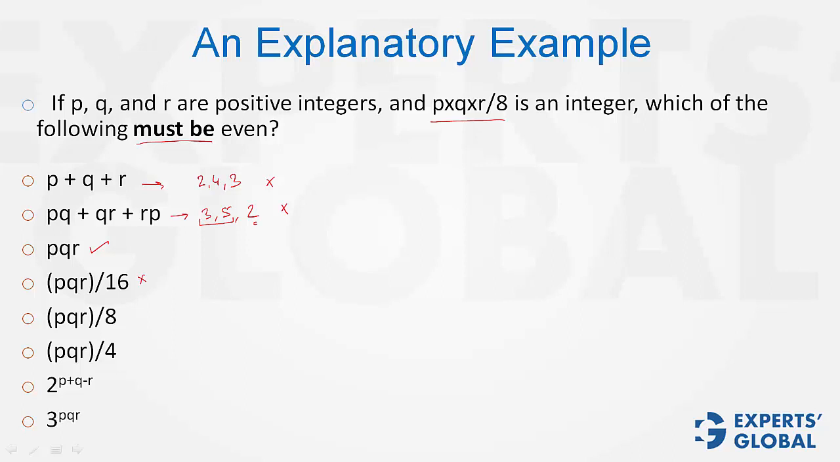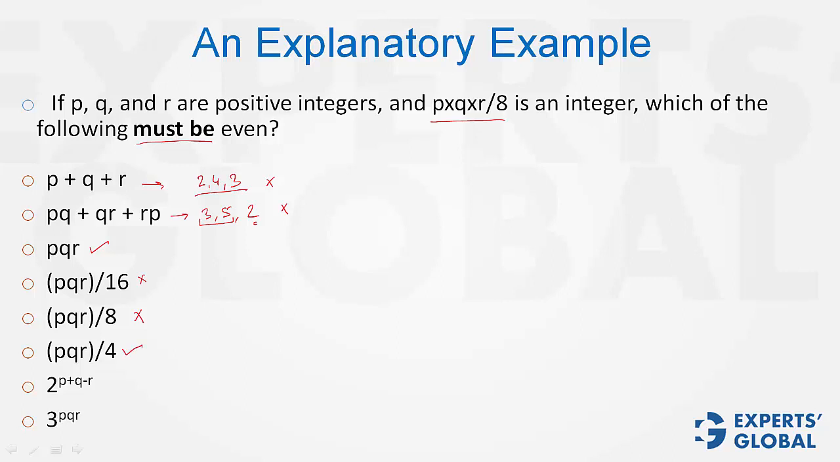Example can be same as this one. See, PQR upon 16 is not even an integer, leave alone being an even integer. PQR upon 8, once again it is given that PQR upon 8 is an integer. Whether it is an even integer, we don't know. PQR upon 4, we know that PQR upon 8 is an integer, therefore PQR upon 4 has to be a multiple of 2. So this also qualifies for a must-be even case.